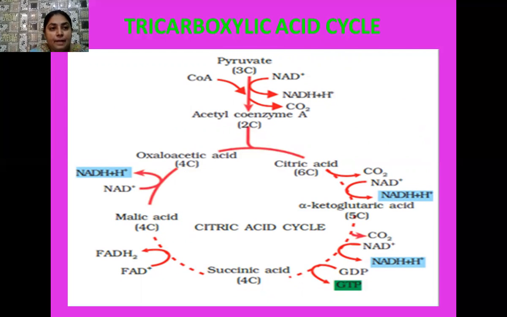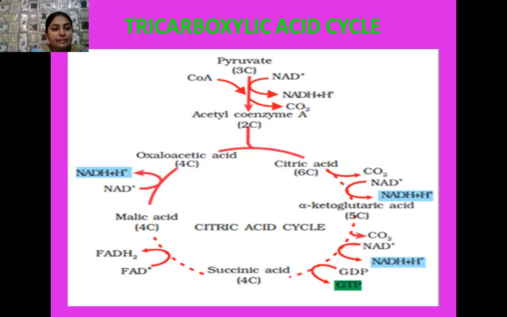Okay, student, now I am proceeding with my next topic, and that is the detailed explanation of the tricarboxylic acid cycle. It is also known as the TCA cycle. The cycle is also called the Krebs cycle in honor of the scientist Hans Krebs, who first elaborated this cyclic pathway. So what happened at the end of glycolysis?